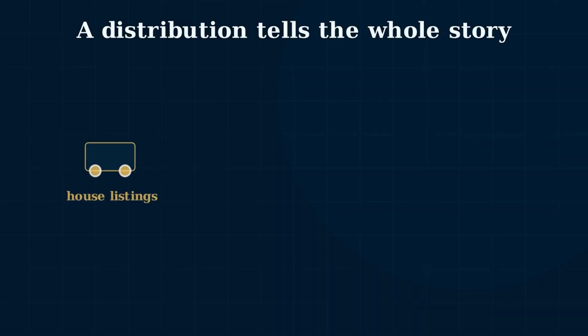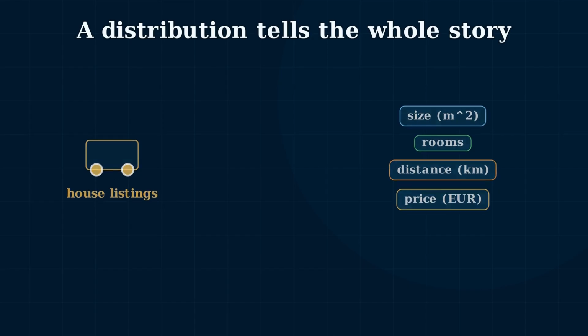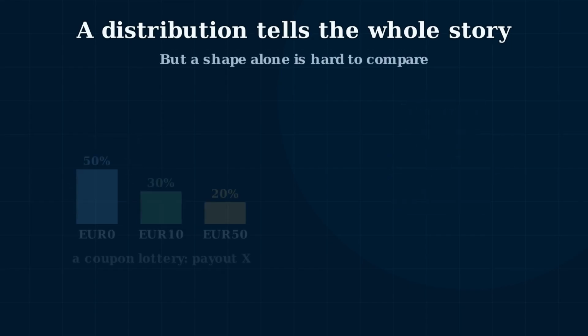Last chapter, we said a dataset is a shadow of a hidden distribution. Take our running example, a set of house listings, each with a size in square meters, a number of rooms, a distance from the city center, and a price. The distribution behind price tells the whole story. But a shape alone is hard to compare across neighborhoods, models, or time.